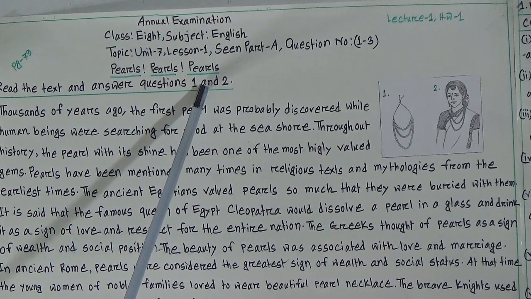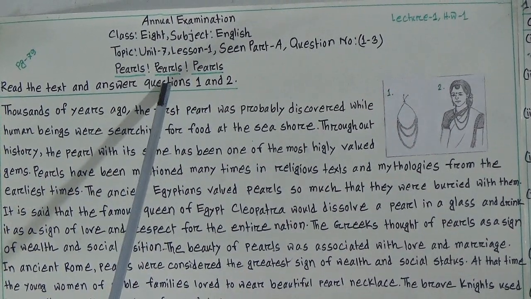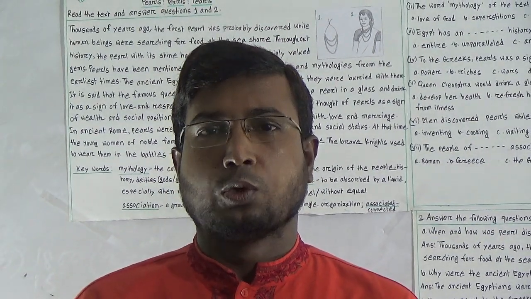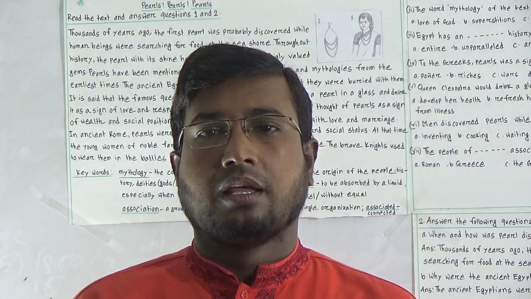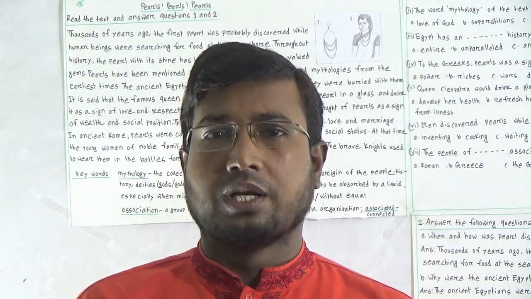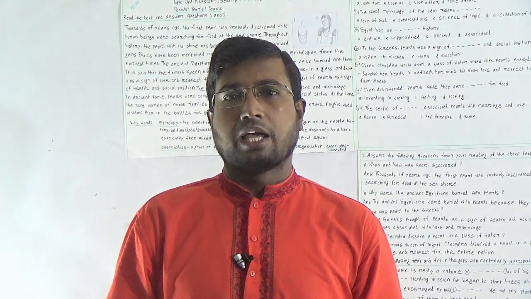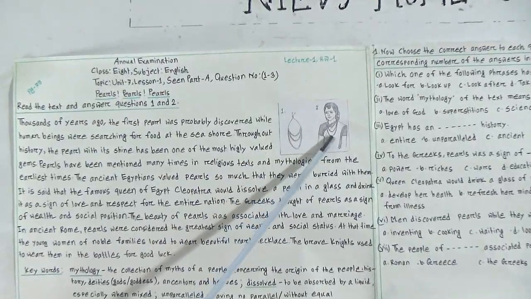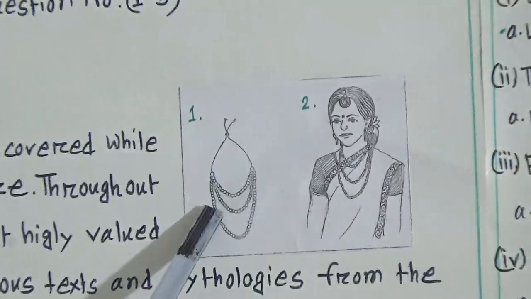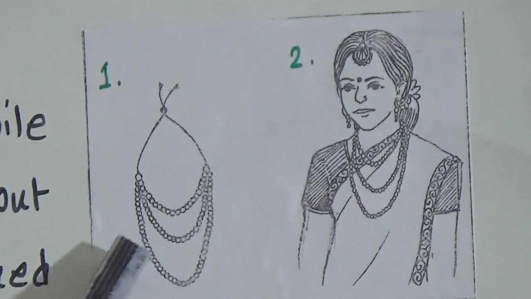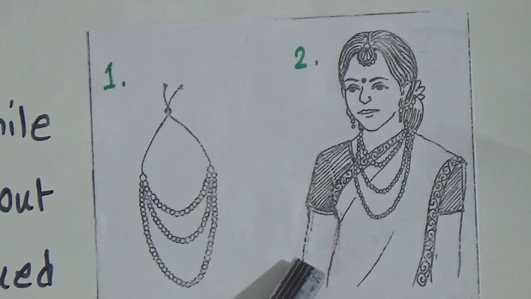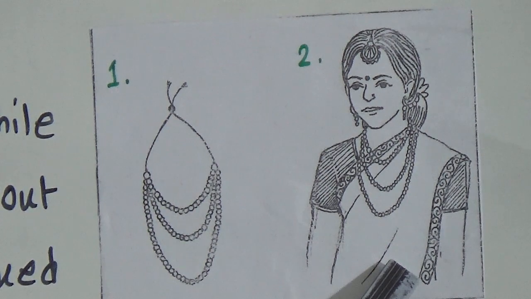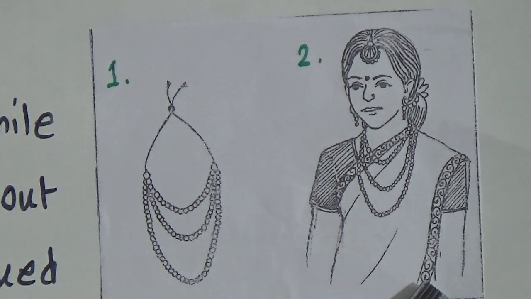Do you know what pearls are, or what do you mean by pearls? We know that pearls are very important and valuable objects or things which are used to make jewelry things. In this connection, I have given you two pictures. Look at the board here, picture number 1 and picture number 2. In the first picture, we see a necklace. Maybe it is a pearl necklace. In the second picture, we see a woman who has worn different types of ornaments. So you have understood our today's topic and its importance also.